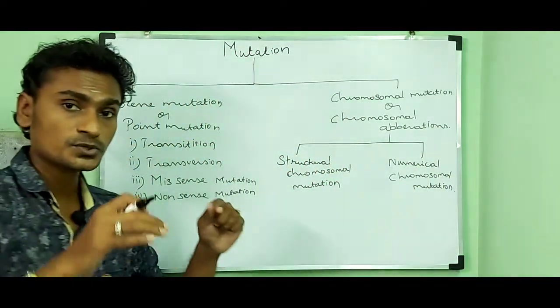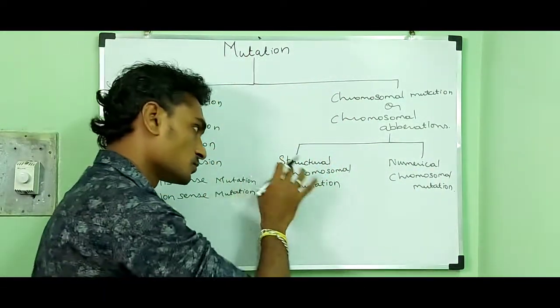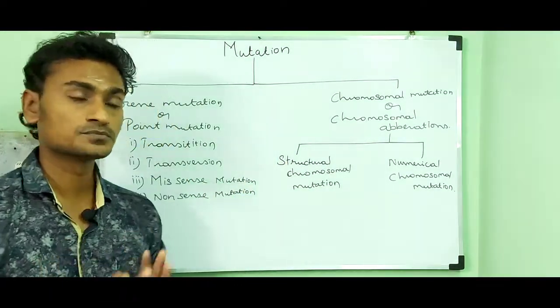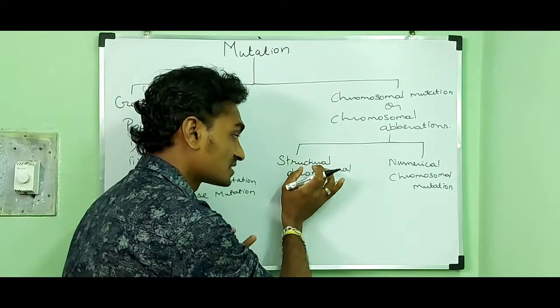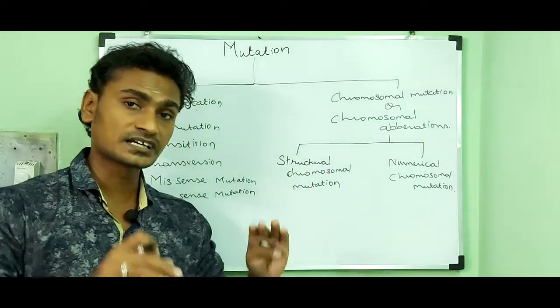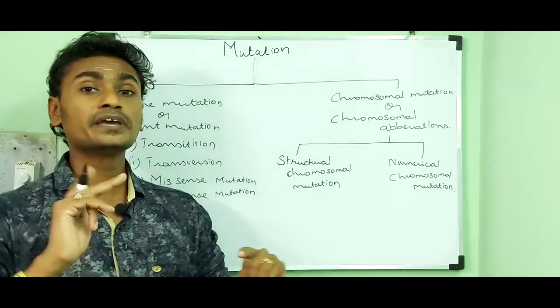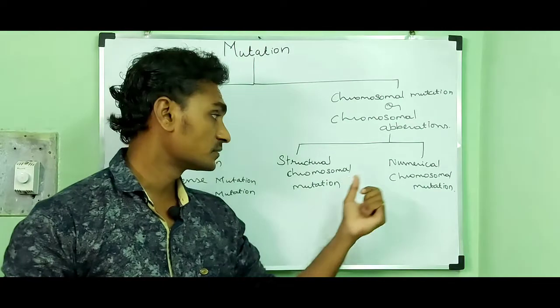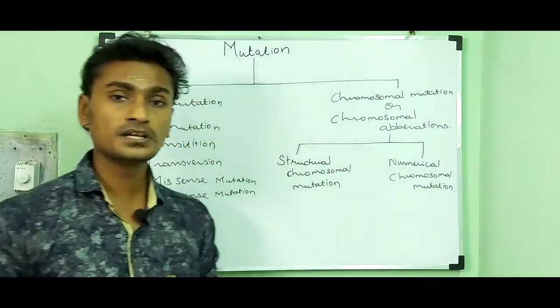In structural chromosomal mutation, the mutation occurs in the chromosome and makes changes in the structure of the chromosome. In numerical chromosomal mutation, it changes the number of chromosomes.